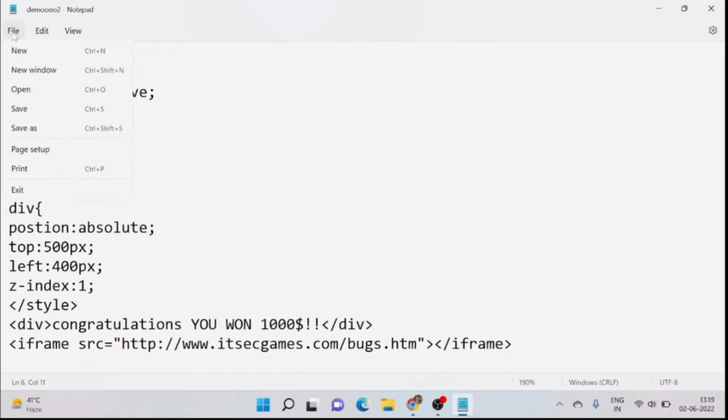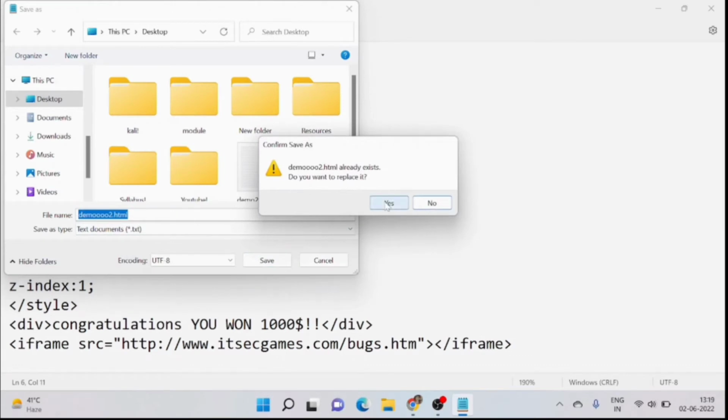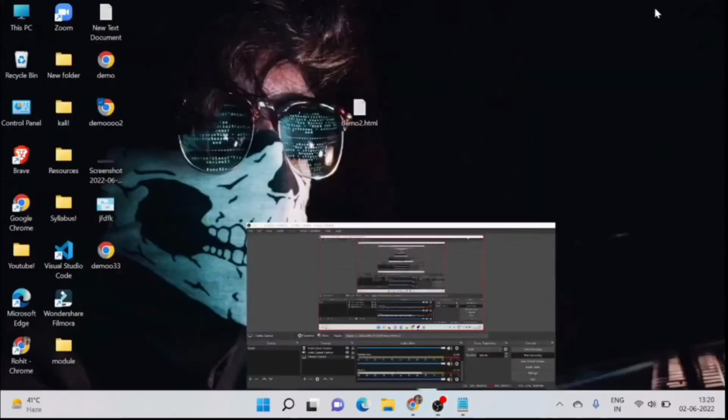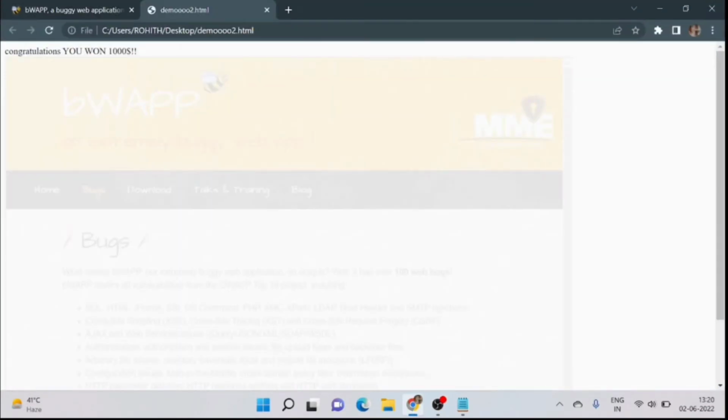I will save this file as HTML, demo2.html, and save. Let's see the result. Here is the file. Just open it and you can see: congratulations, you have won $1000. When you click on this, the click will actually be on the malicious web page, which is at the back.